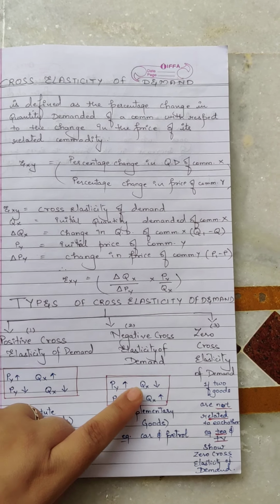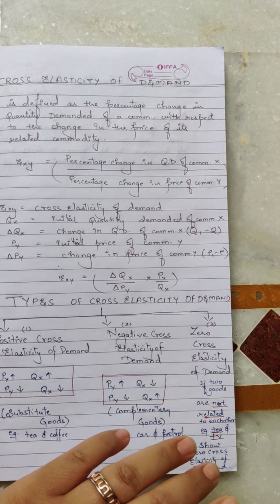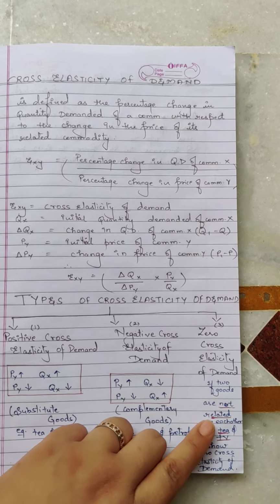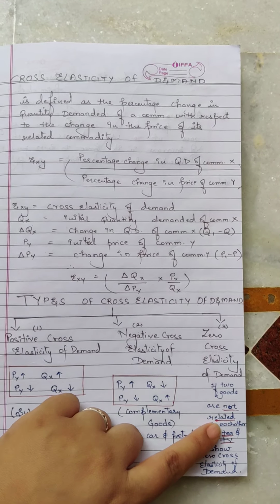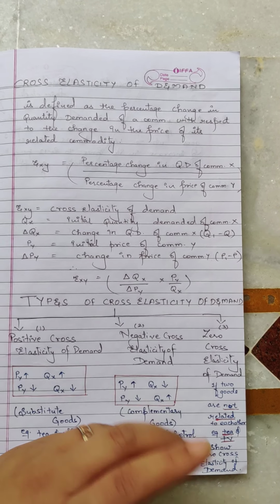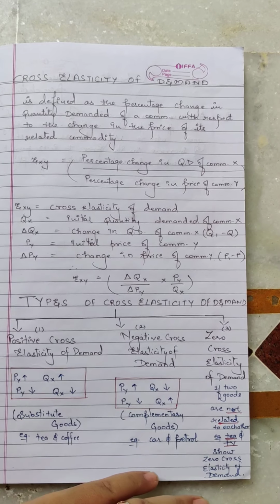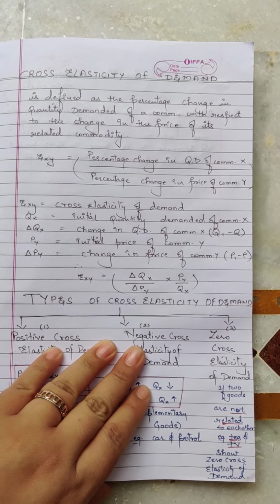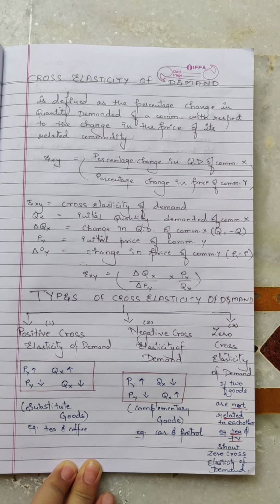The last is zero cross elasticity of demand. Now, as the name suggests, zero cross elasticity. So if two goods are not related to each other at all, say for example tea and TV, then whether the change in price of any of the commodity is not going to affect the demand for the other. So it's a zero cross elasticity of demand which is taking place here. I hope I'm clear with the topic.